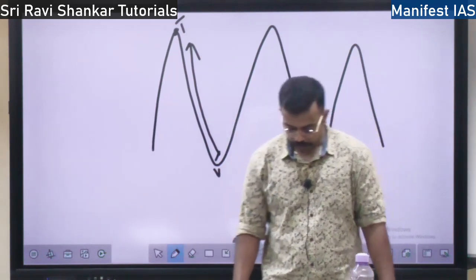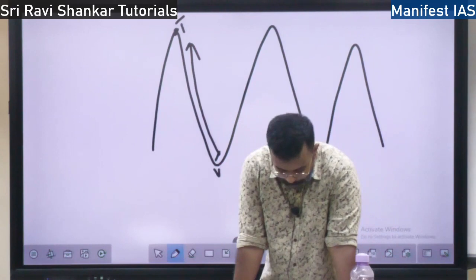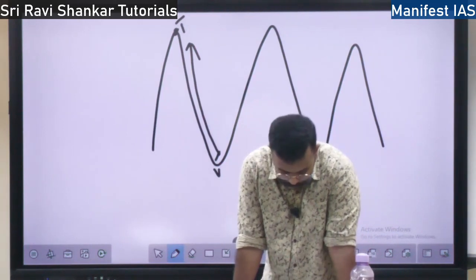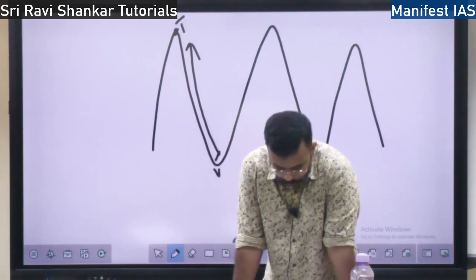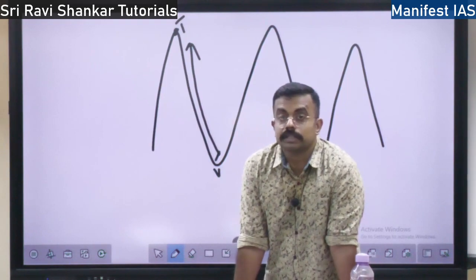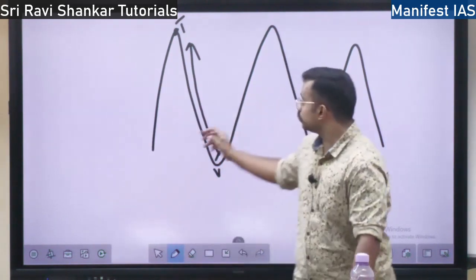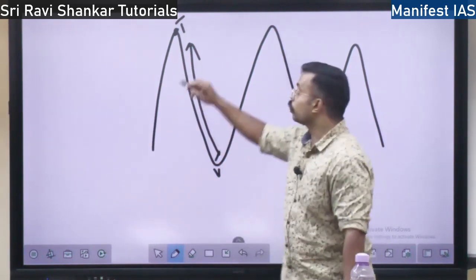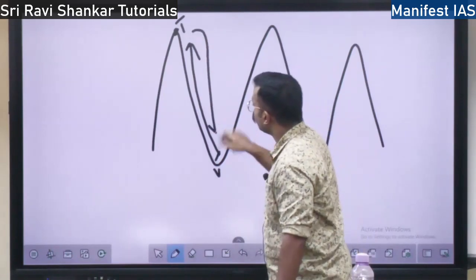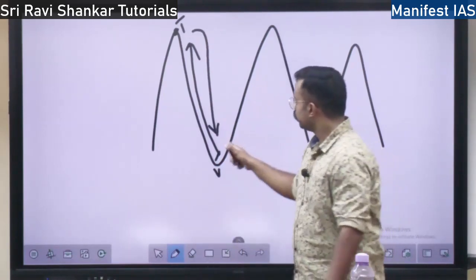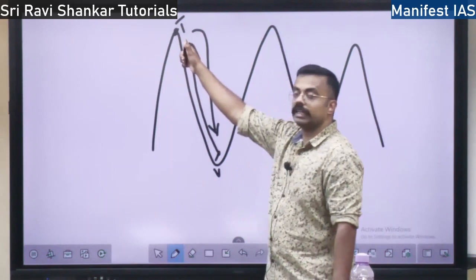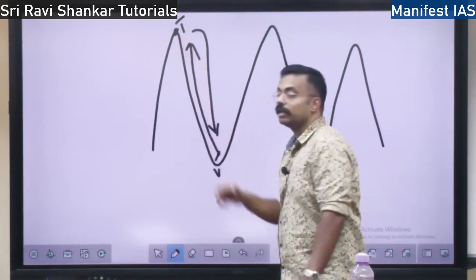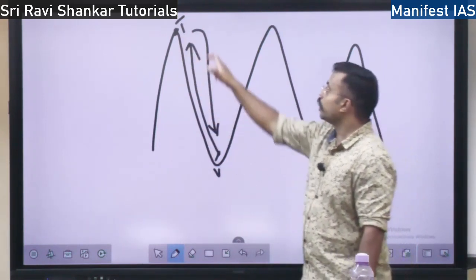This is called as what? The air gets heated up and it moves upslope. What happens when the lighter air moves upslope? The colder air will come down. When the air here, because of heating, moves up, there will be a vacuum.